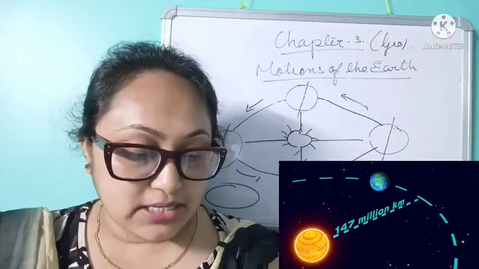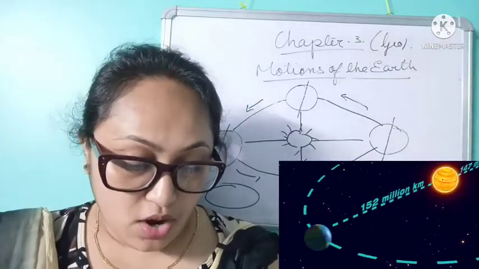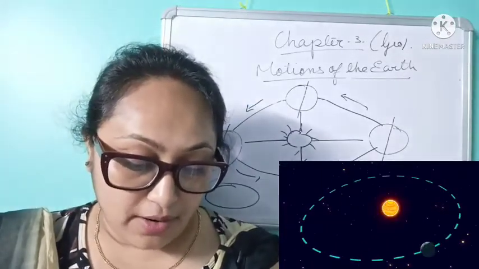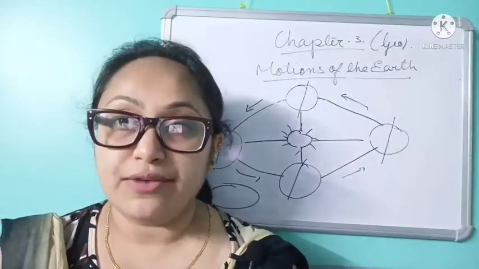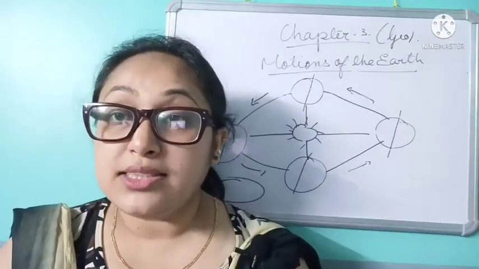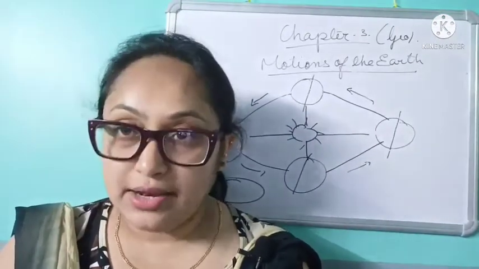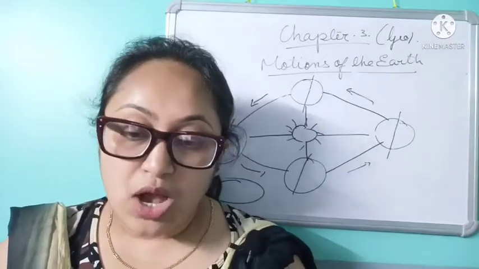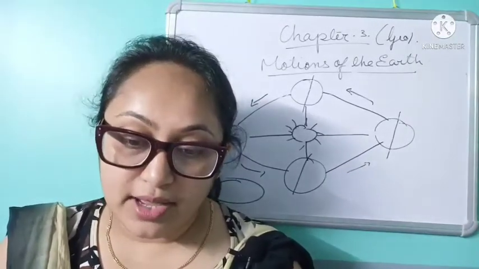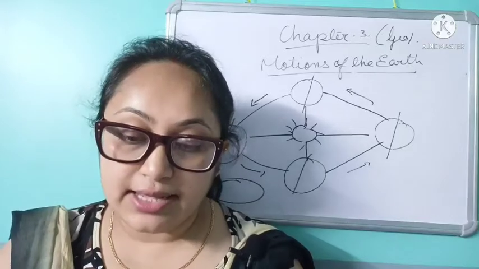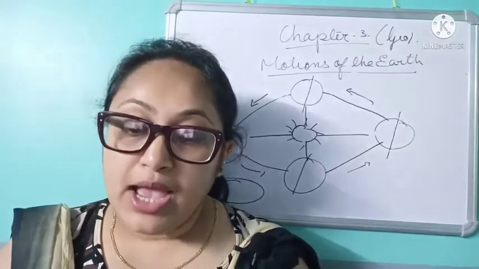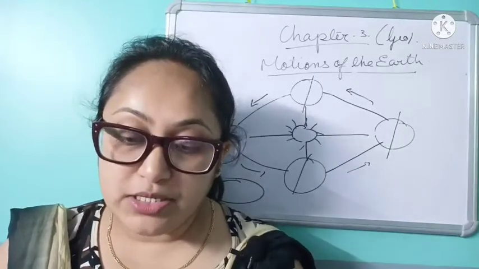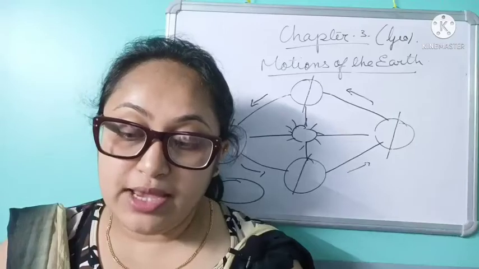The earth is at this position on or around 4th January every year. On 4th January, the earth goes nearest to the sun. When the distance between the earth and the sun is maximum, about 151 million kilometers, the earth is said to be in aphelion.